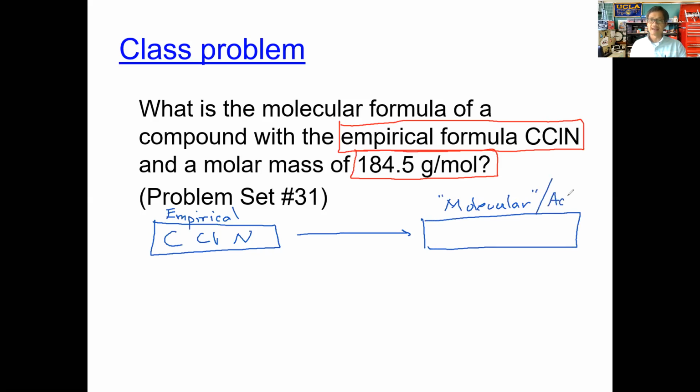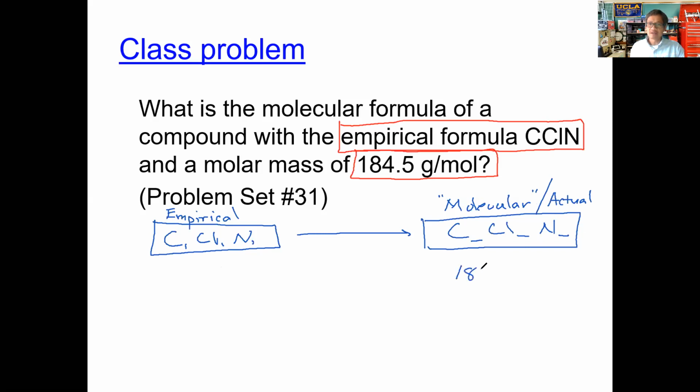I'll write this as actual. Okay, which means the ratio of the atoms, in this case carbon, chlorine, nitrogen, will be in a 1 to 1 to 1. But the subscripts here won't actually be 1, 1, 1. If we reduce it, we will end up with a 1 to 1 to 1 ratio. And with that said, what we want to do is find what are the subscripts, or what are the numbers that will go here that we can use to obtain the actual formula for the compound. Well, what we know about this compound is we know its mass.